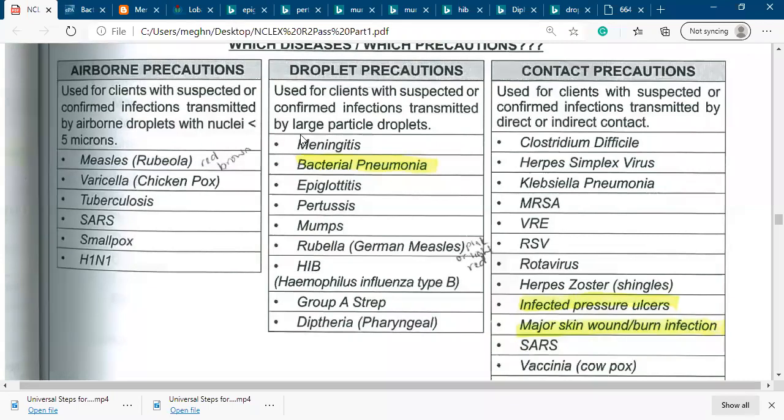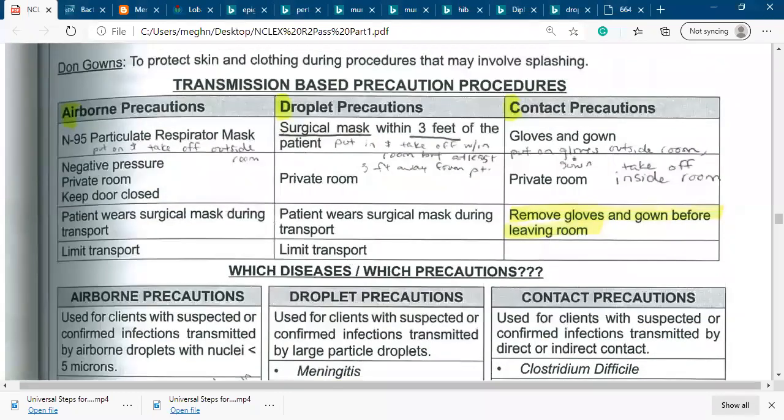This is the list of droplet precautions, right? If anybody is on droplet precautions, they need a private room, right? They need the private room.